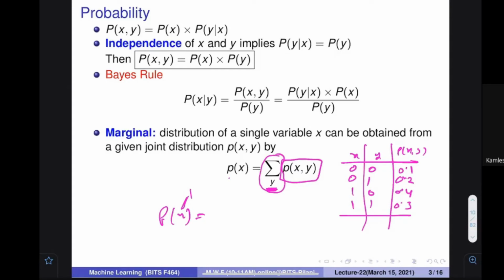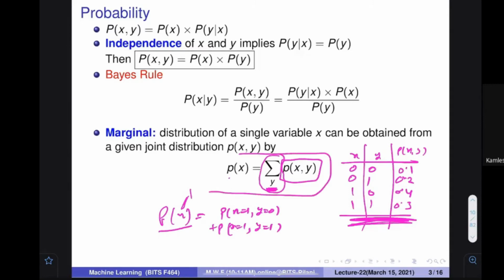What does it mean? It means that if you want to find the probability of X, it is going to be the probability of X equal to 1 and Y equal to 0, plus X equal to 1 and Y equal to 1, because in our particular example Y can only take two values. So the probability of X equal to 1 is the summation of these two quantities. This particular equation says this. So help me find the probability: 1, 0 is equal to 0.4 and 1, 1 is equal to 0.3. So it is 0.7. The probability comes out to be 0.7.